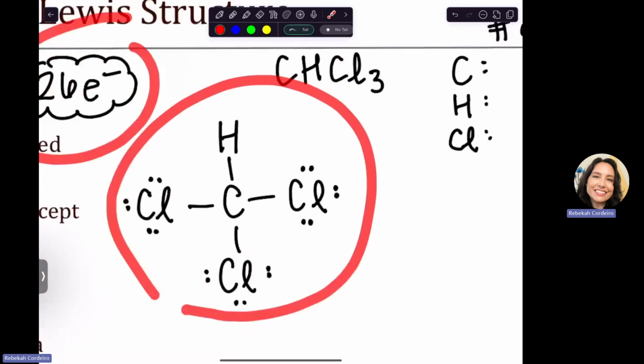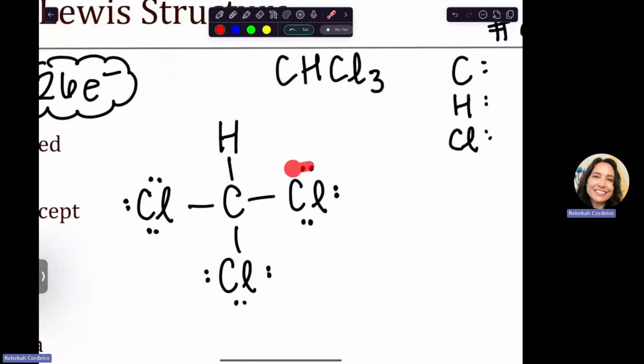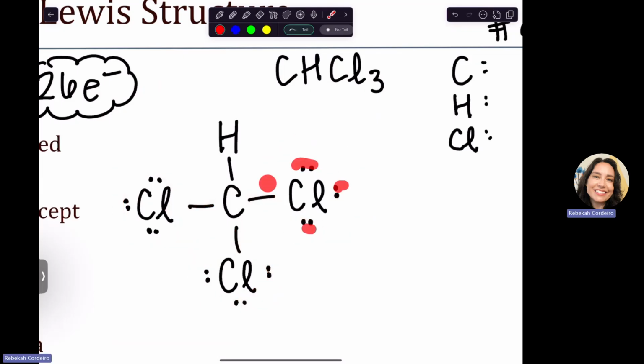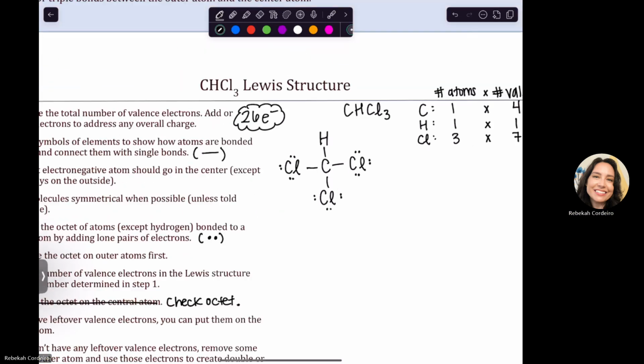So now we're going to see, do I have 26? I have 2, 4, 6, 8. Now here's why I like to just go ahead and put 8 on the outsides first. I have 3 sets of 8, so that's 24. It's easy to count that. I don't have to count 2, 4, 6, 8, 10, 12. I just know I have 3 that I gave 8, so it's 3 times 8, which is 24. And then I have an extra 2 right there. So that's 26. So I'm good. I've added all my electrons.